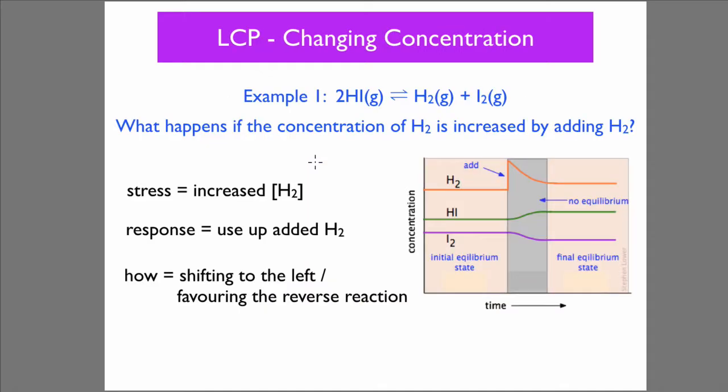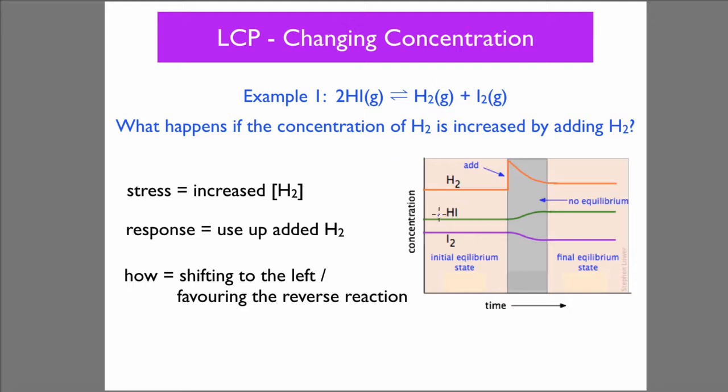Changing concentration. We've got hydrogen iodide in equilibrium with hydrogen gas and iodine gas. What would happen if the concentration of hydrogen is increased by adding more hydrogen? Well, the stress is the increased hydrogen. The response would be to use up the added H2 to reduce the stress. And how would this happen? Well, the equilibrium would have to shift to the left, reversing the reaction. We're going to reduce the amount of this, so it would shift this way.